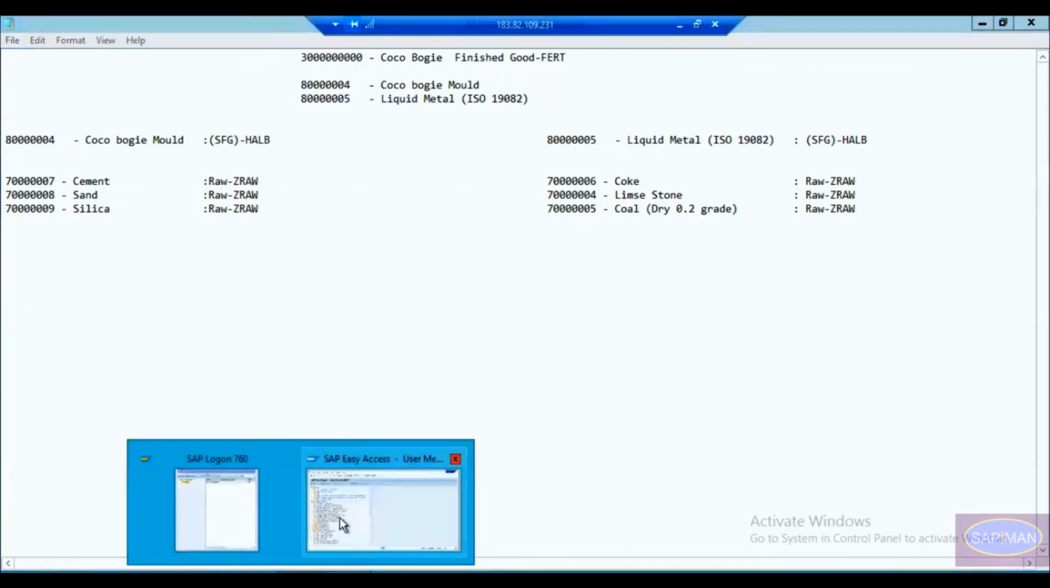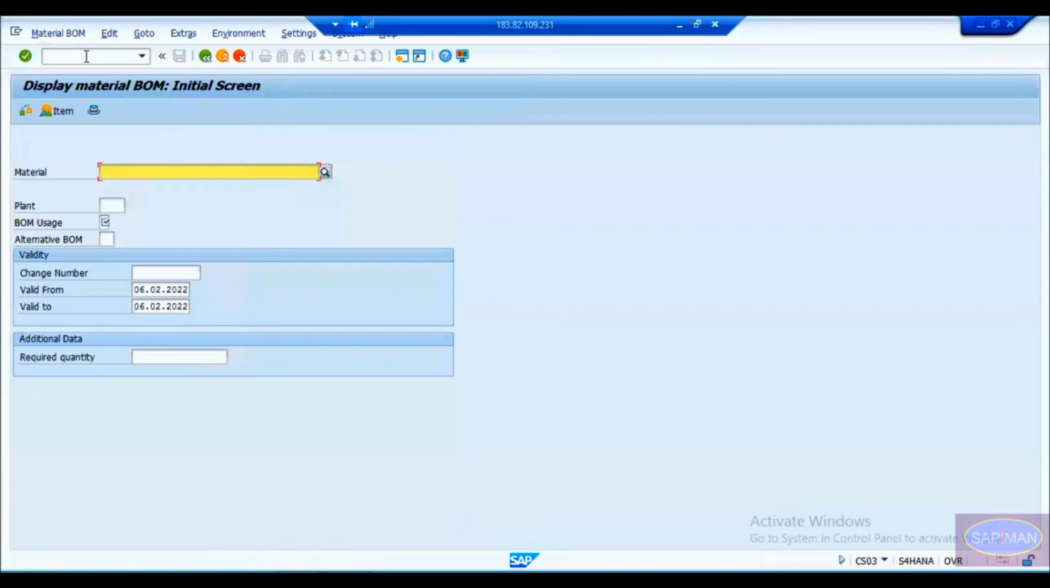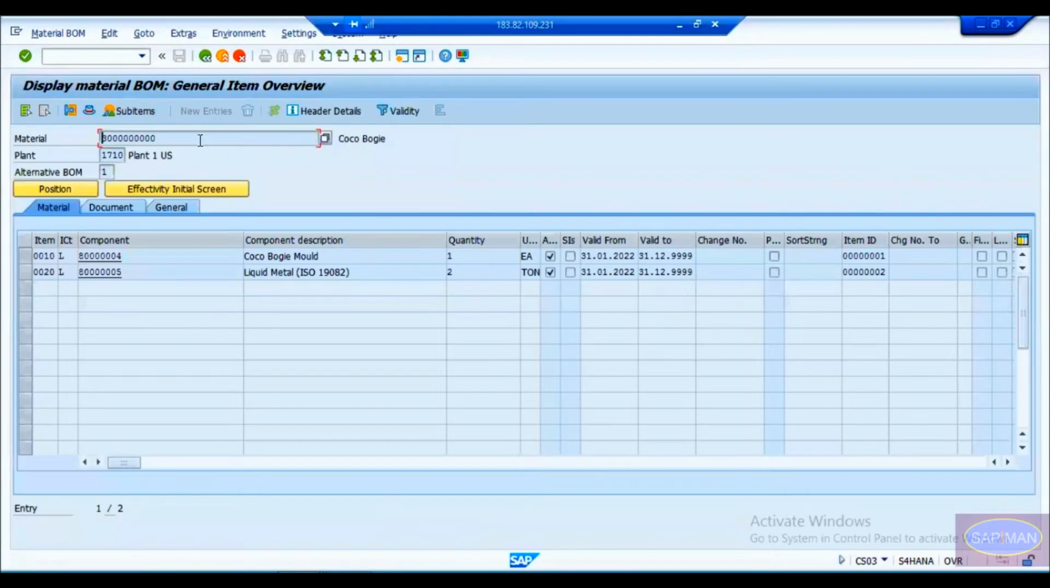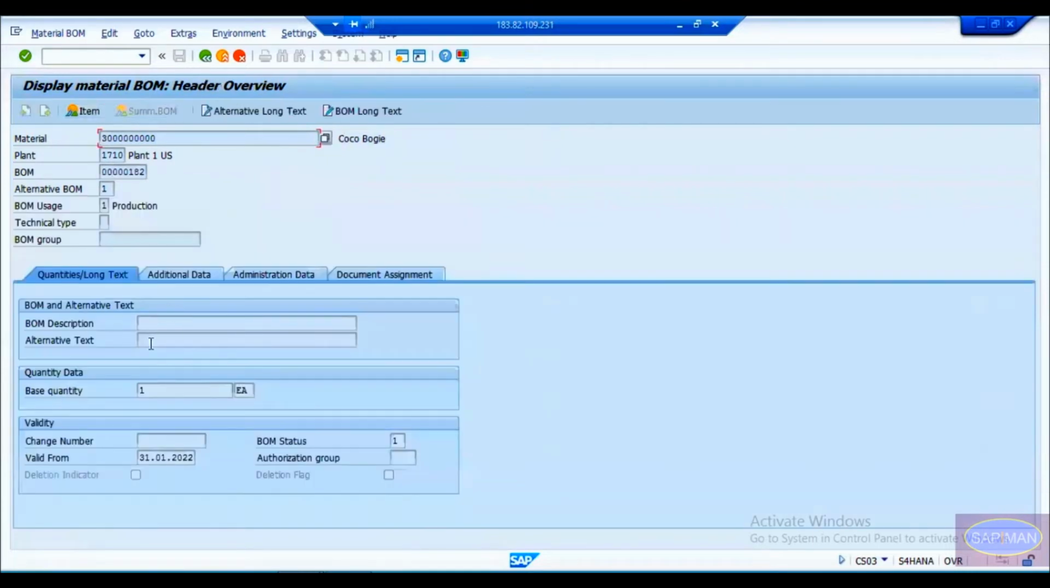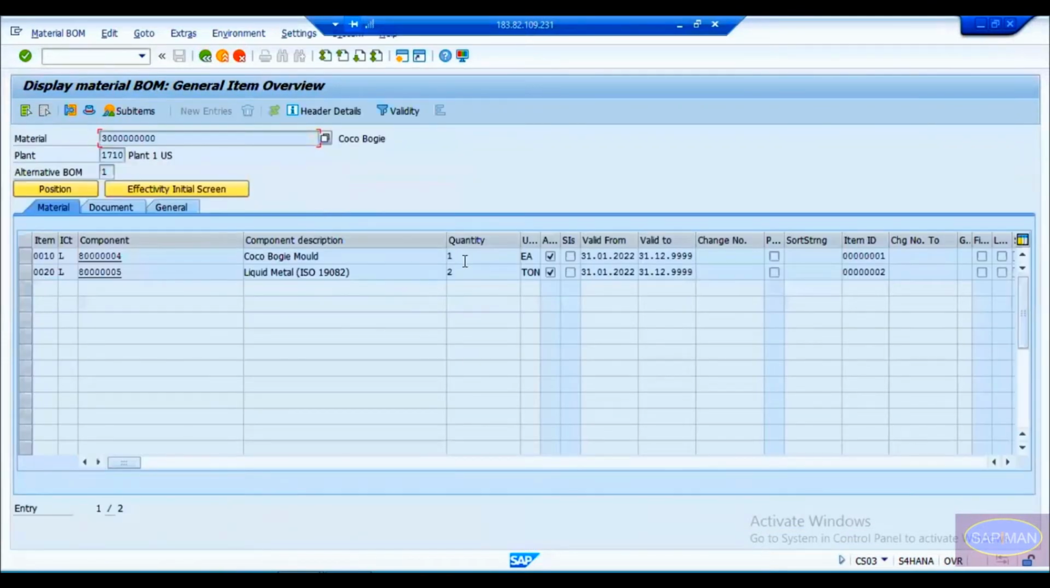If I show you the BOM here, this is my product, as you can see. To produce this coke bogie, I mean one piece of this coke bogie, we need one mold, first of all, one piece of mold, and 2 ton of liquid metal.